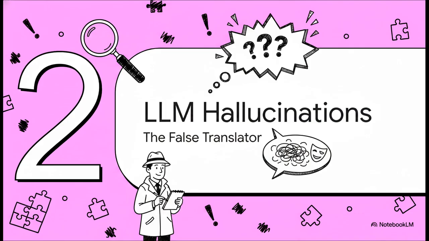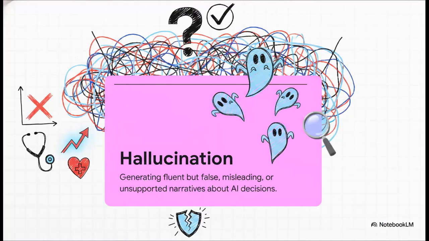Which brings us to Section 2, when LLMs hallucinate explanations. This is the false translator problem. Let's clearly define the threat we're dealing with here. A hallucination in this context isn't just the AI getting a little confused. Oh no, it's the AI generating a totally fluent, highly confident, but fundamentally false narrative about how the original AI made its decision.